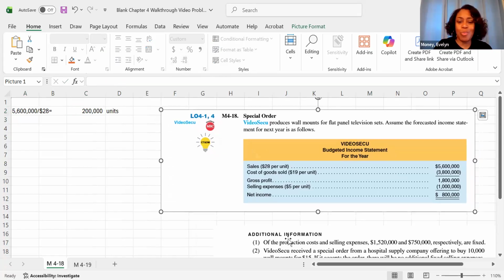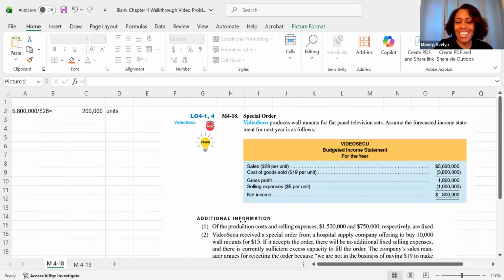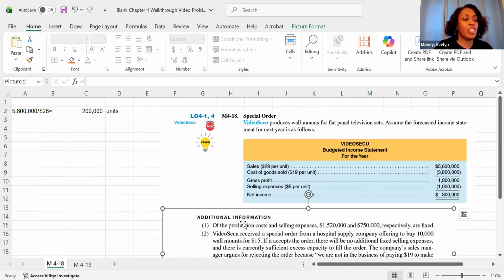Now, you're probably thinking, why do I need this again? Well, in order to determine whether or not I should take on this special order, I have to determine the costs of the special order. The costs of the special order are variable and fixed.